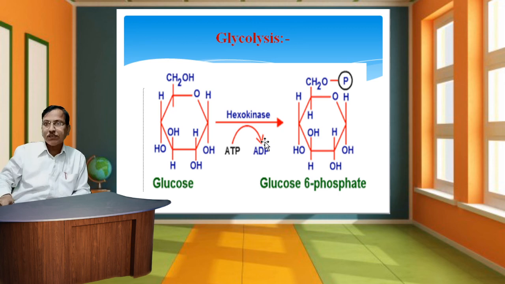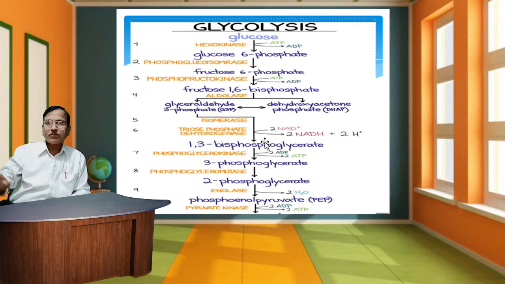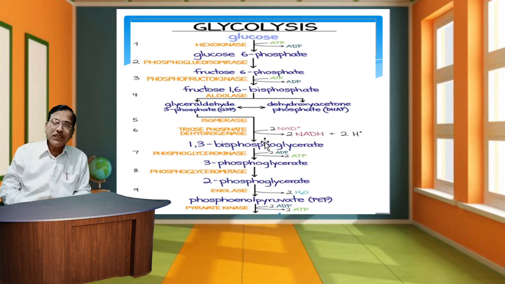This process takes place in two phases: the first is the energy consumption phase, and the second is the energy production phase. In this way the glycolysis process takes place, as shown in the charts.